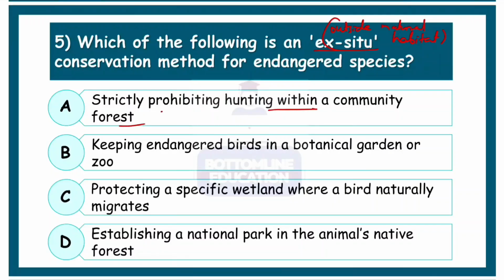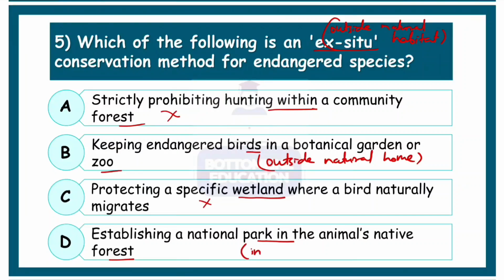Strictly prohibiting hunting within a community. Quite not. Keeping endangered birds in a botanical garden or zoo. Yes, they are being kept outside their natural home. So that basically means ex situ, outside their natural environment. Protecting a specific wetland, that does not explain it. And establishing a national park in animals' native forest.